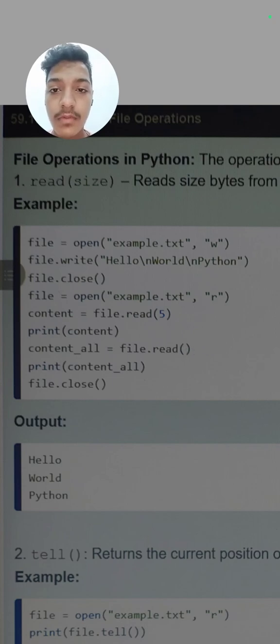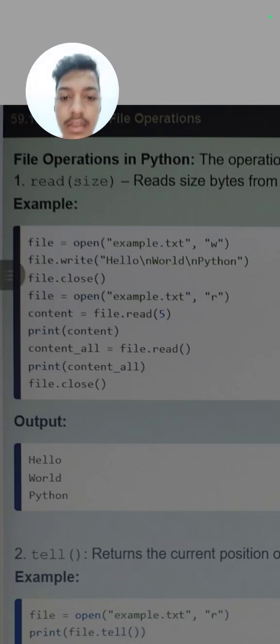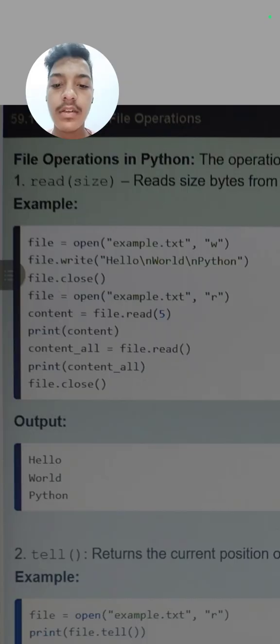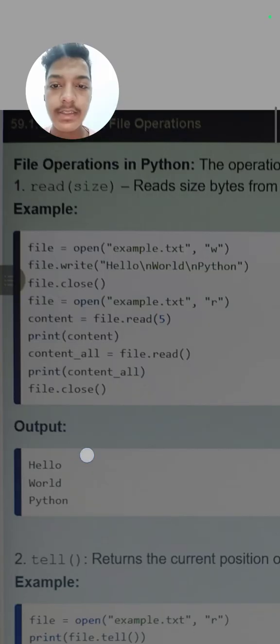The output will be Hello World Python, each written on another line because we have used \n. So here we want to read our whole file and then print it.